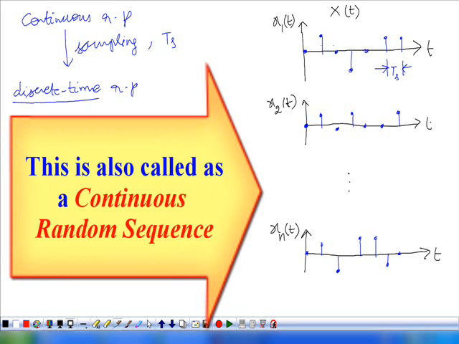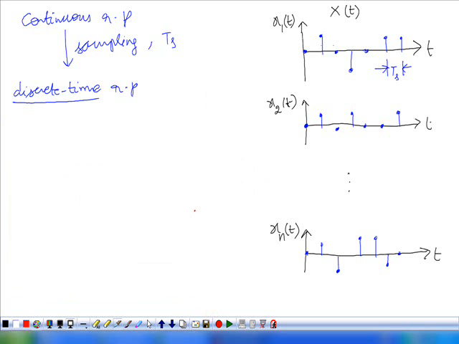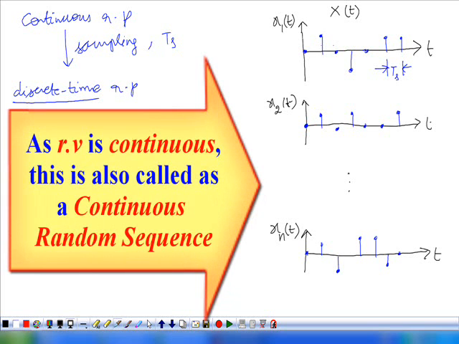But what about the random variables that we obtain here? If you observe the random process at some time instant t, what type of random variable will you get? If you observe this particular random process, what type of random variable do you obtain? See, the amplitudes are not discrete here. The only time is discrete. Amplitudes can take any value. Therefore, the random variables that we obtain from this particular process are continuous random variables. But the time is discrete. So that's why we are calling it discrete time.